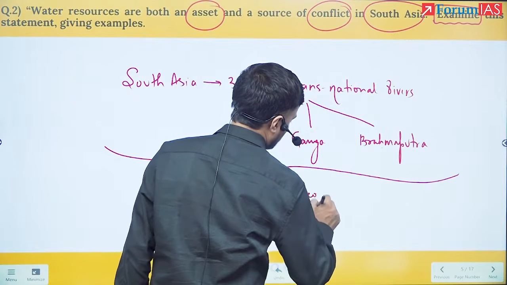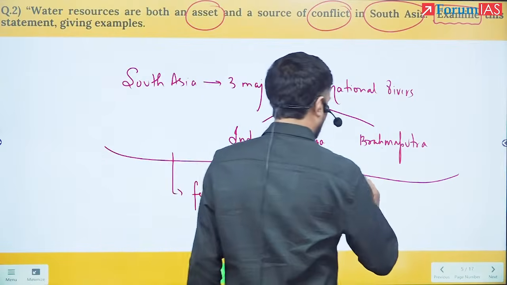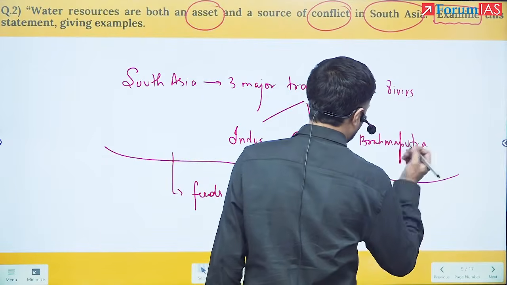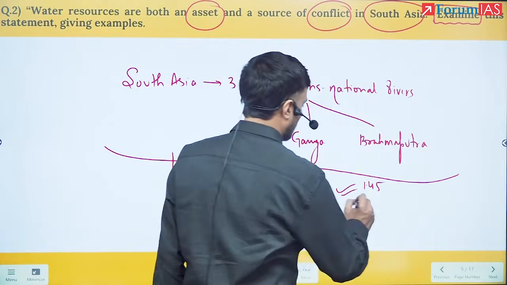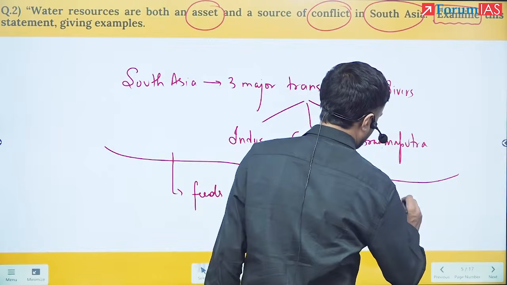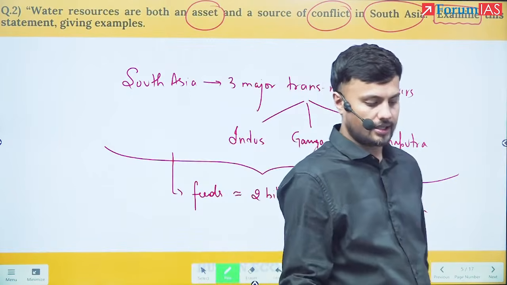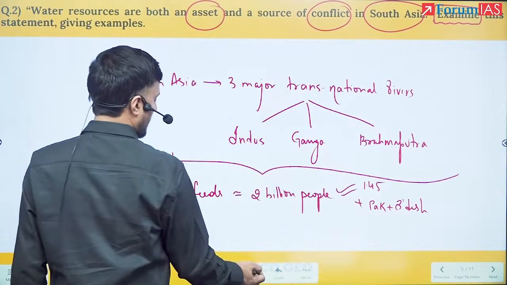Mostly how? 1.45 billion people across India, Pakistan, China, and Bangladesh. So this is how I could have started the introduction.